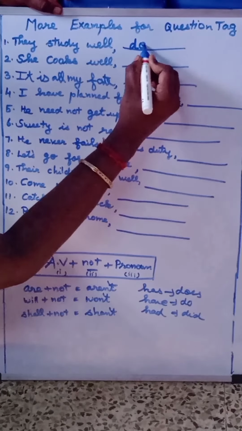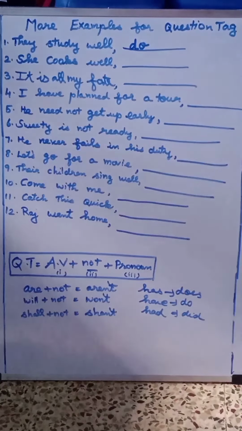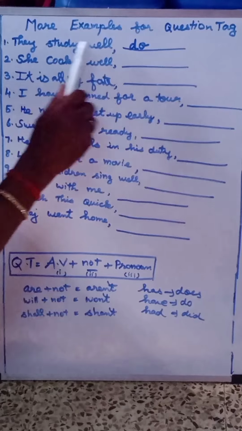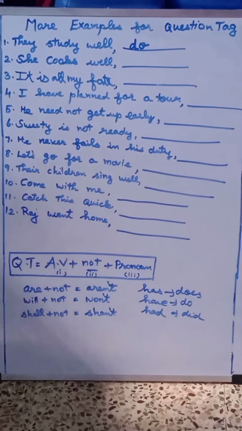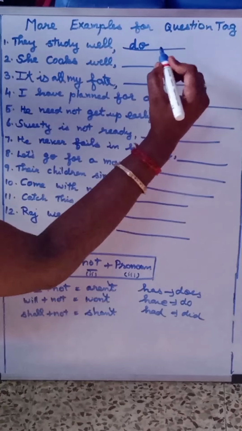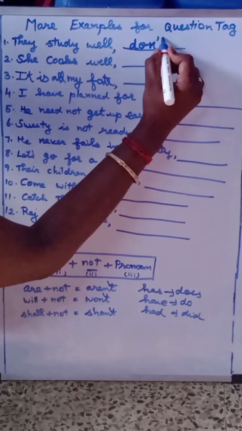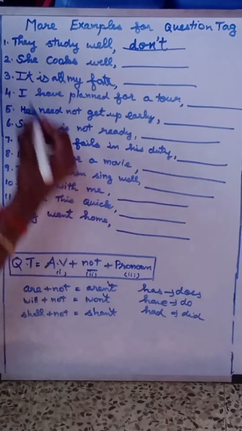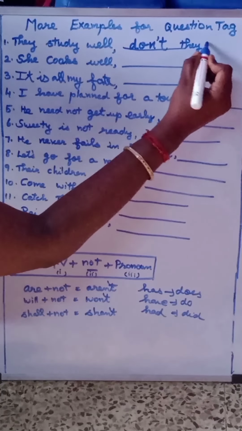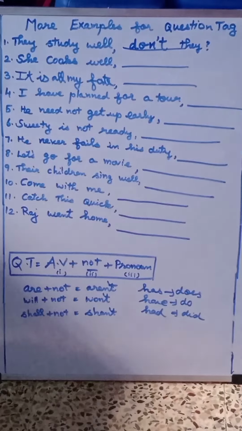Always question tag starts with small letter. So, in the study present tense verb, do is there. Now, no negative words are present. So, we have to put n apostrophe t. What is the pronoun? They. So, don't they is the tag for first sentence.